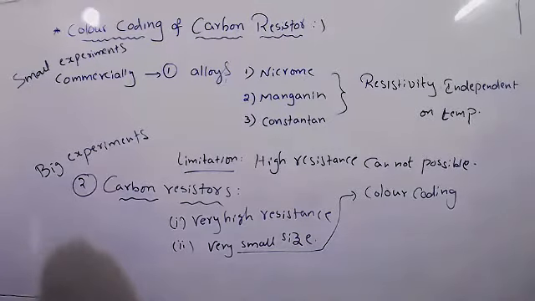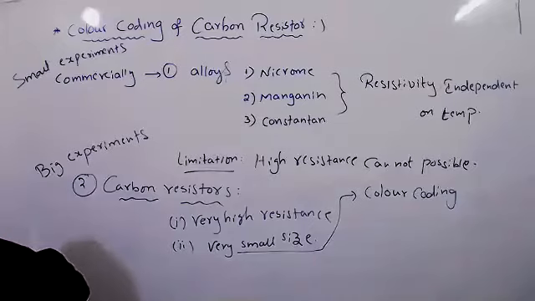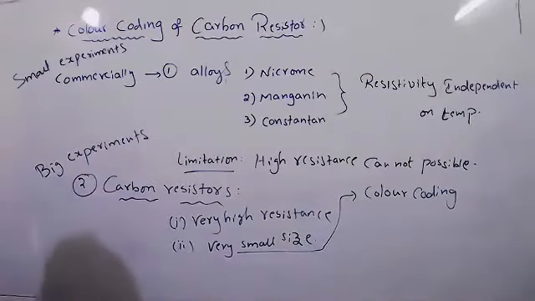So for smaller experiments purpose, which type of resistors will we use? For big experiment purpose, we will use carbon resistors, right? Carbon resistors provide very high resistance and they're very small in size. When it is very small in size, if you write anything on the resistor, can you see it properly? No, sir, that's why we will use the color coding. Yes, okay, now we will see what is the color coding.